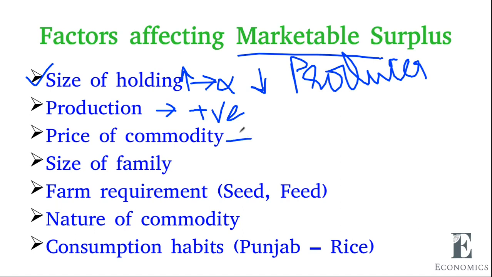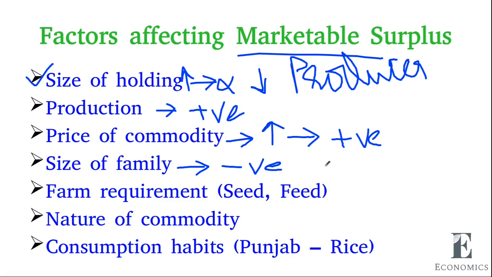Then price of the commodity. It is the major criterion. When price increases, the farmers will bring their product to the market. So this also has a positive relationship: when price increases, the producer surplus increases. Then size of the family. When the size of the family is higher, the marketable surplus will be low because they consume more, so what is available to market will be very little.